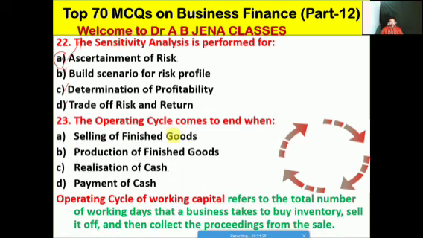So next one we will see: the operating cycle comes to an end when? A, selling of finished goods; B, the production of finished goods; C, the realization of cash; D, the payment of cash. Friends, C is the right option for this MCQ. Let us discuss: the operating cycle of working capital refers to the total number of working days that a business takes to buy inventory, sell it off, and then collect the proceeds from the sale. That is the meaning of the operating cycle.